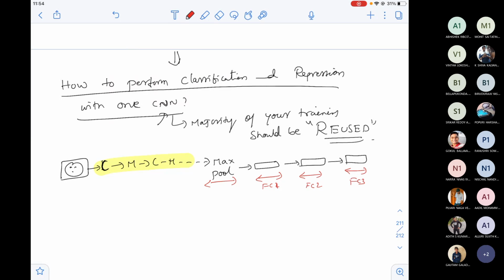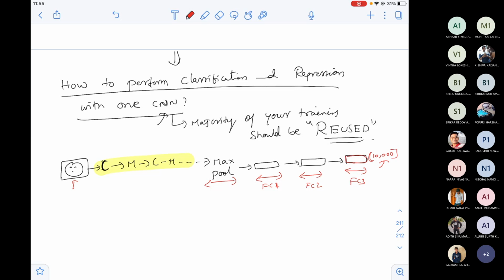The current architectures can detect around 10,000 objects. So what should my last layer be? The last layer should have 10,000 neurons, giving a probability distribution over the 10,000 classes, saying that when I pass this particular proposed region, the object in it can be any of these 10,000 classes.